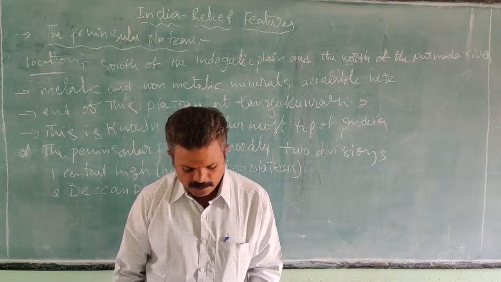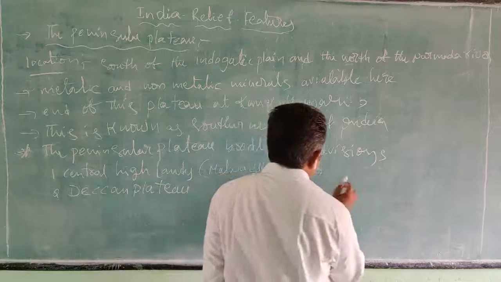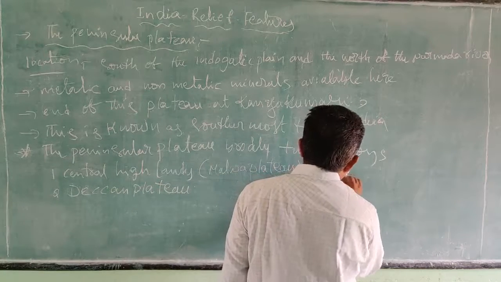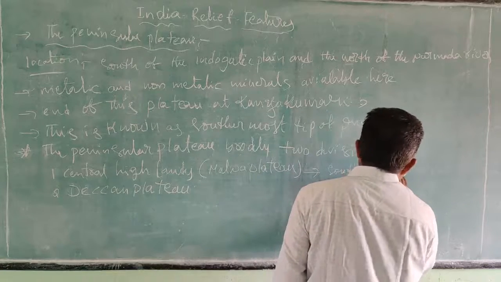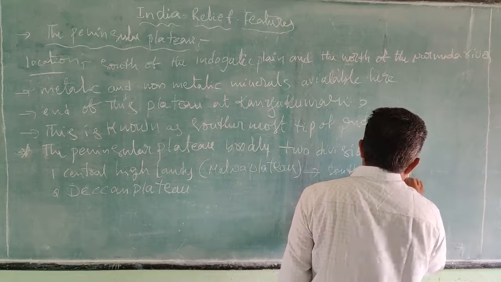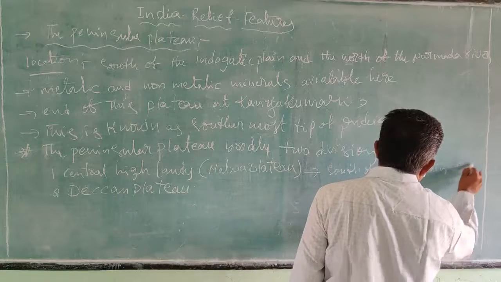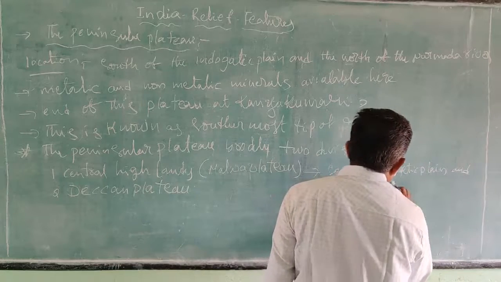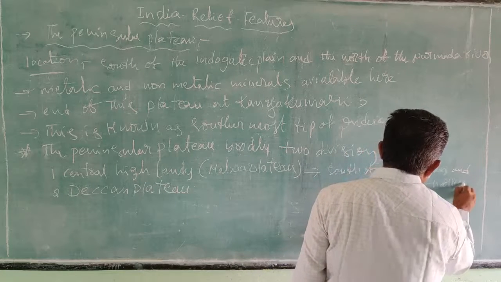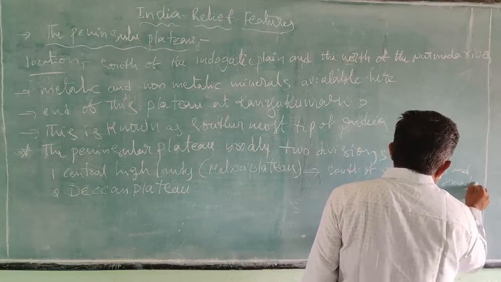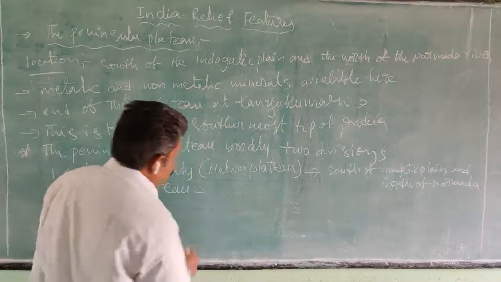You can identify the Central Highlands there.